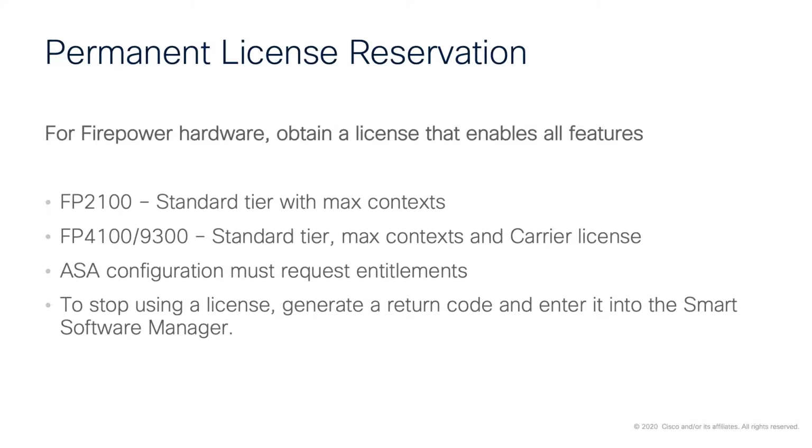When configured, each ASA configuration must request its own entitlements, and then to stop using a license, you can generate a return code and enter that into the Smart Software Manager to put that license back into the Smart License pool.